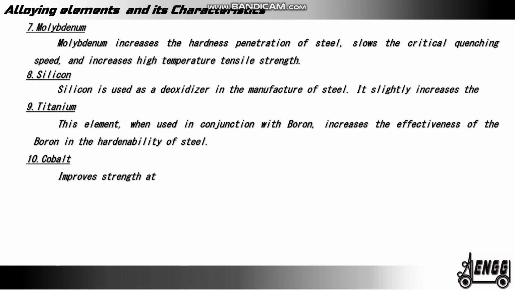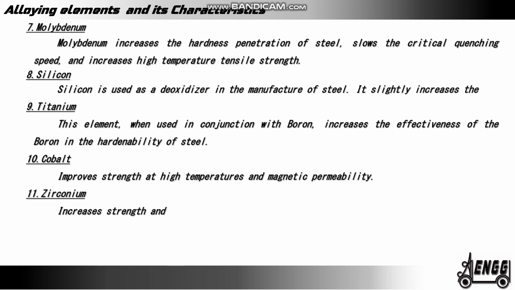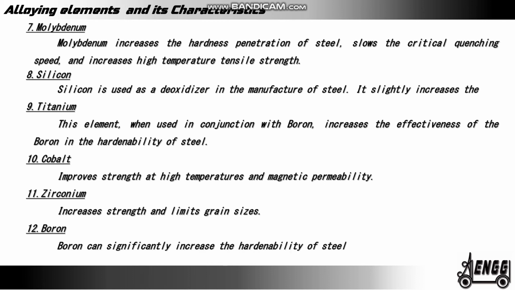Improves strength at high temperature and magnetic permeability. 11. Zirconium. Increases strength and limits grain sizes. 12. Boron. Boron can significantly increase the hardenability of steel without loss of ductility. Its effectiveness is most noticeable at lower carbon levels. The addition of boron is usually in very small amounts, ranging from 0.0005 to